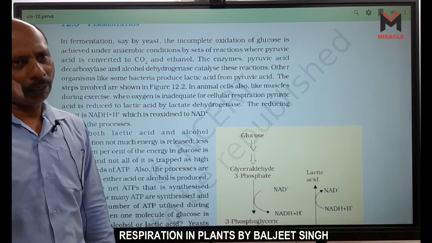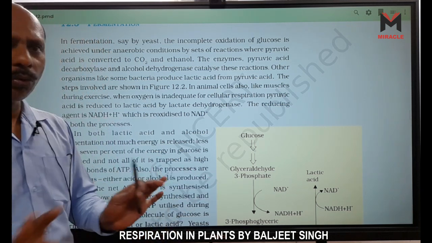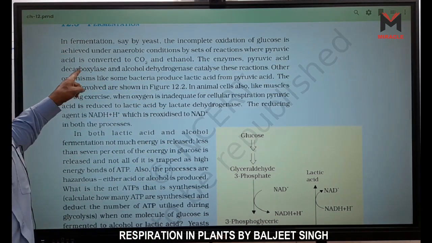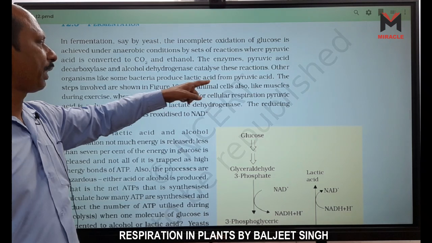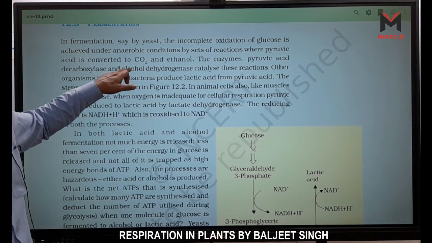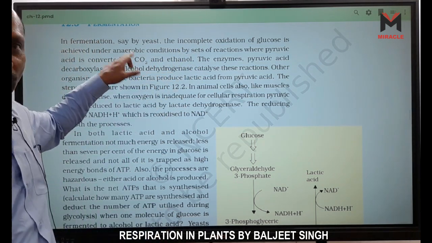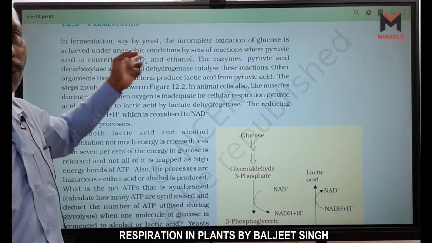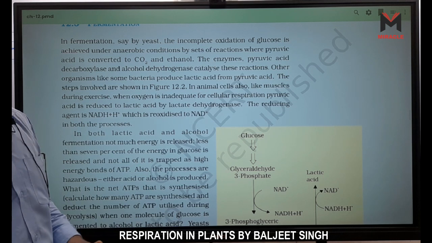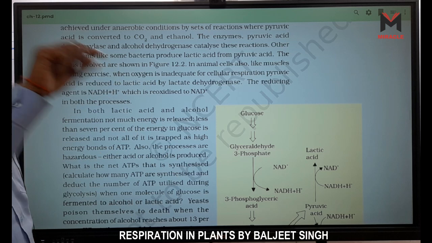Glycolysis is the same, and another pathway is given here where no CO2 is released. If CO2 is not released, the decarboxylase enzyme is not present. Lactic acid is formed, so we say lactate dehydrogenase. Alcohol is formed, so alcohol dehydrogenase. CO2 is released, so decarboxylase enzyme. And when CO2 is used, carboxylase enzyme. So de- is used for releasing.